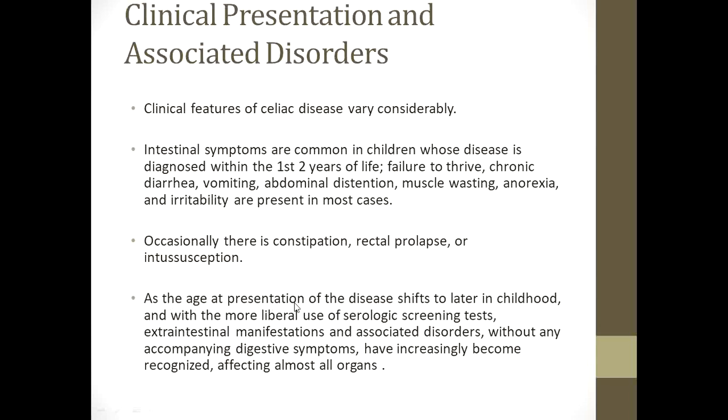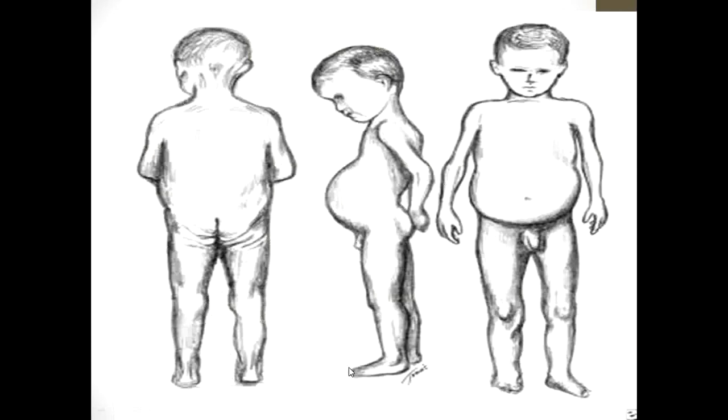As the age of presentation of the disease shifts to later in childhood and with the more liberal use of serological screening tests, extraintestinal manifestations and associated disorders without any accompanying digestive symptoms have increasingly become recognized, affecting almost all organs. So this is the diagrammatic presentation of celiac disease patient. So marked abdominal distension, marked buttock wasting, and short stature.